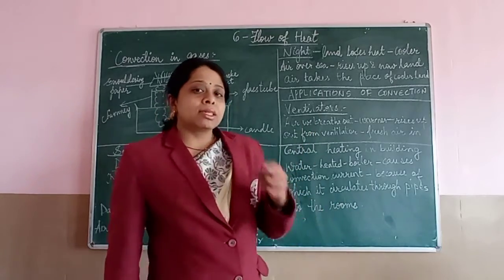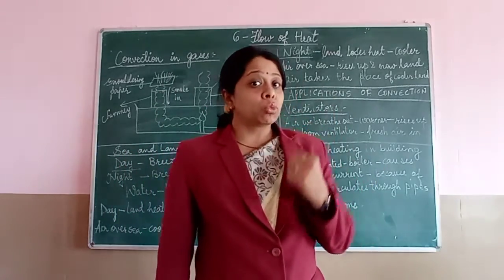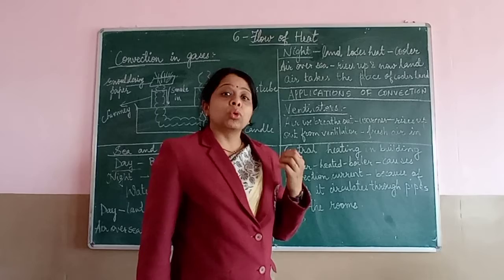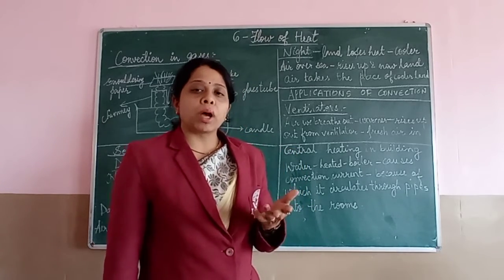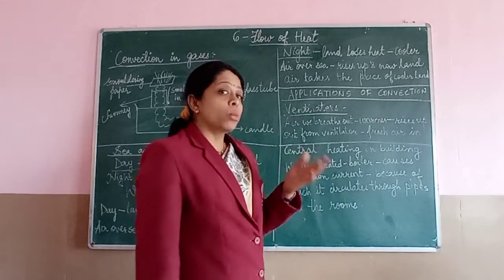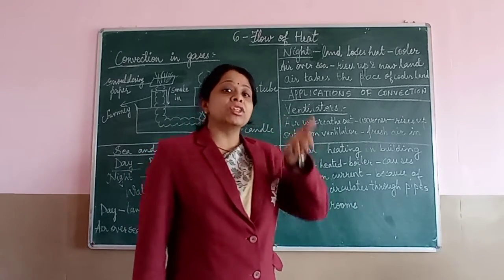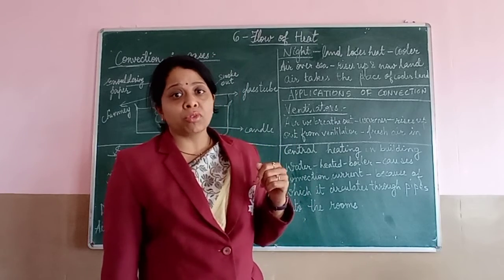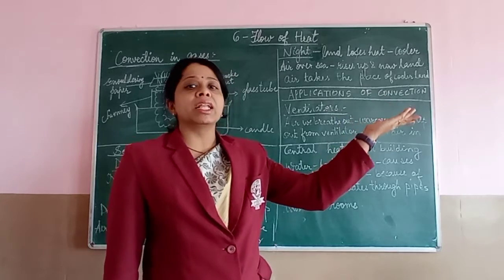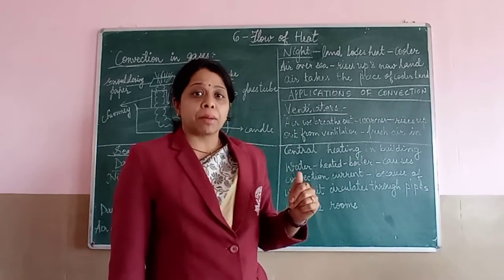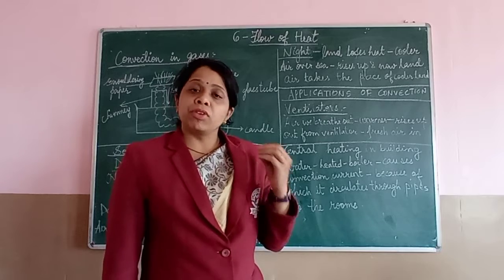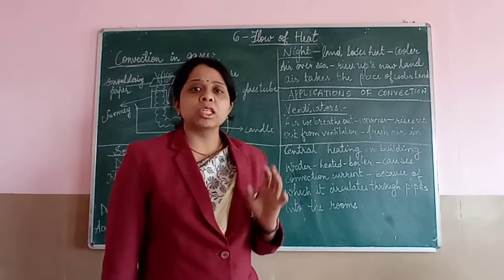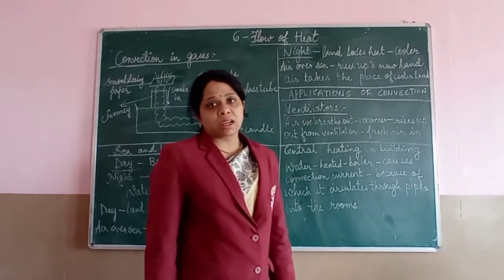Now what happens, the air which we breathe out, जो air हमारे मुंह से बाहर निकलती है, how is that air? That air is warmer. थोड़ा सा गर्म होता है, and that is why that air rises up. That air which rises up will move out of the ventilators which are located at the top of the walls. And from those ventilators, cooler, fresh air will come in. That is why stale air will not be there in the rooms, and we will be able to get fresh air, and that is why we need to have ventilators at our homes.